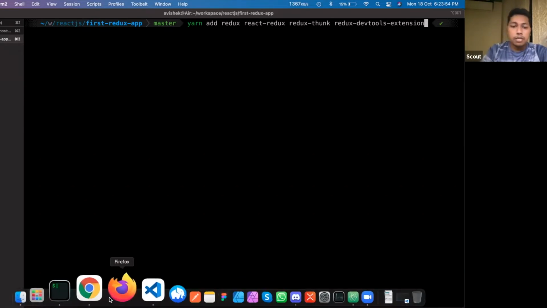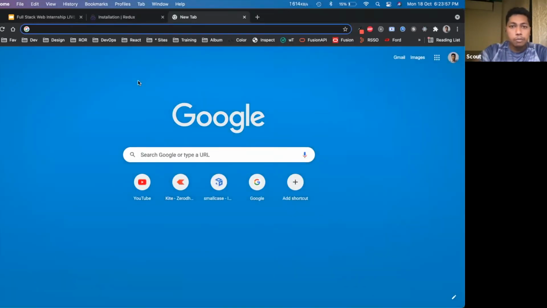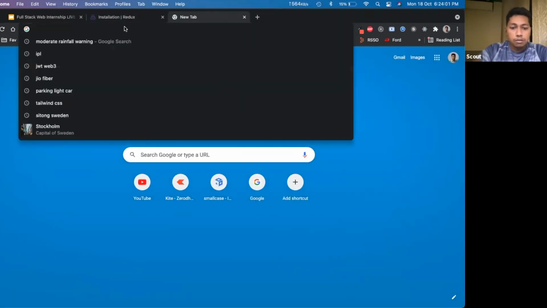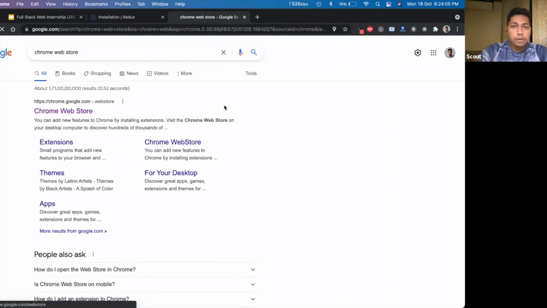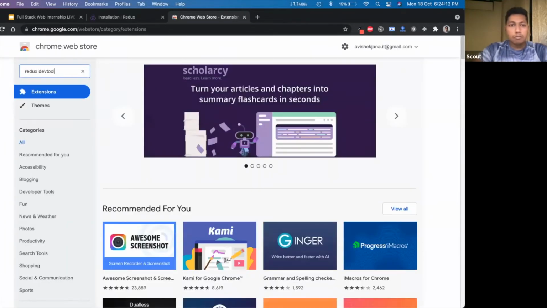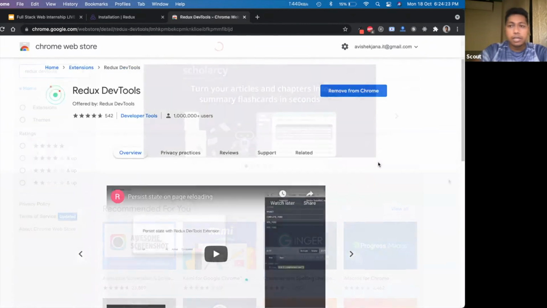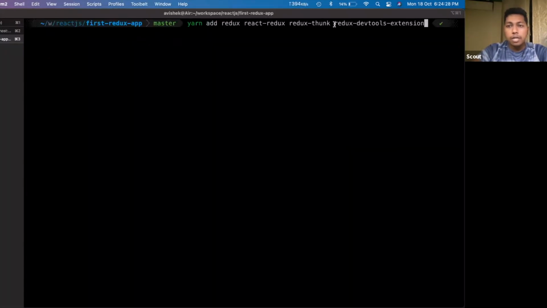It is a counterpart of the Chrome extension that I just mentioned a few minutes ago. If you go to the Chrome Web Store, you will get the Redux Dev Tools extension there. You can install it, and at a later stage you have to add this npm library to your application. So four things are important: Redux, React Redux, Redux Thunk, and the Redux Dev Tools extension.